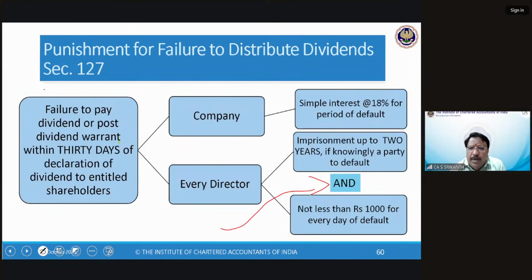Now, so this is one thing. The point here is this, but the problem is, if you want to compound an offense under the Companies Act, it should not have imprisonment at all. Imprisonment simpliciter, or only imprisonment, or imprisonment and penalty, fine. So once the 'and' fine is there, automatically this becomes a big problem, it's not possible to compound. That means the gentleman has to appear before a court and stand before the court, be convicted, maybe go to jail, whatever. Check it out. So that's why we say, be careful about this.